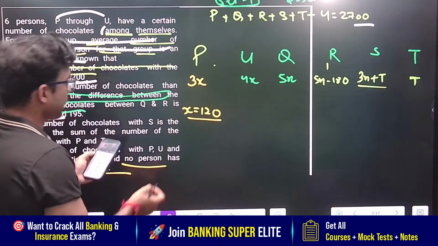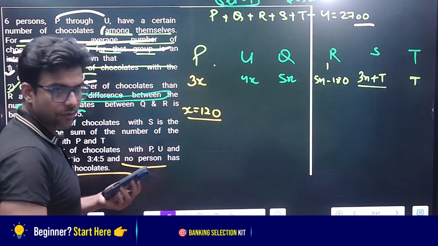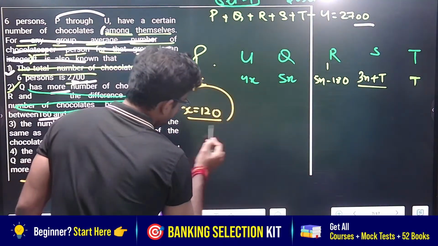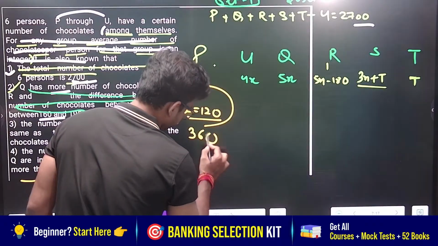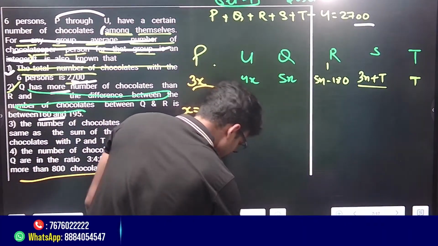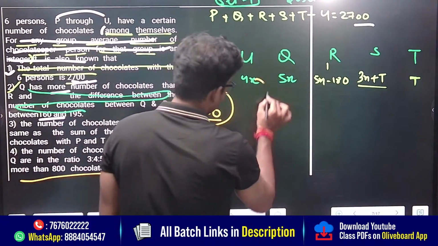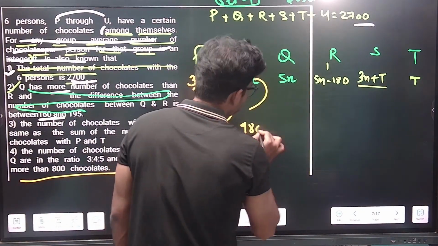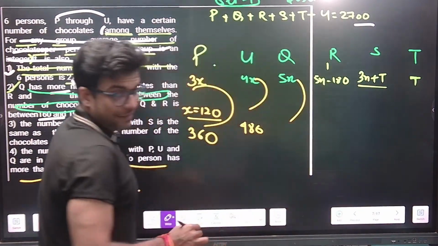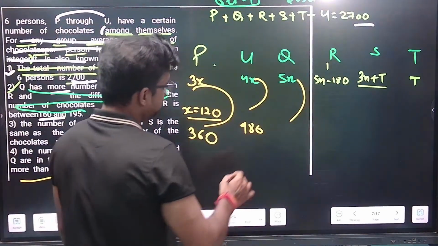If I take x equals 120, now guys, come on, this becomes 360. Just understand the problem. This becomes 480. This becomes 600.